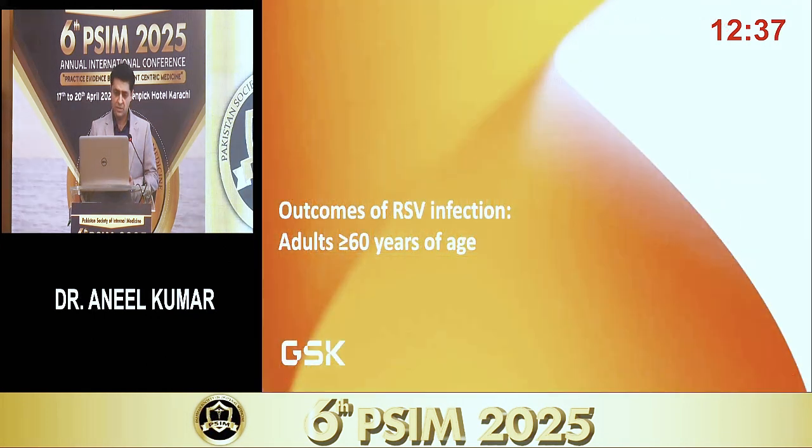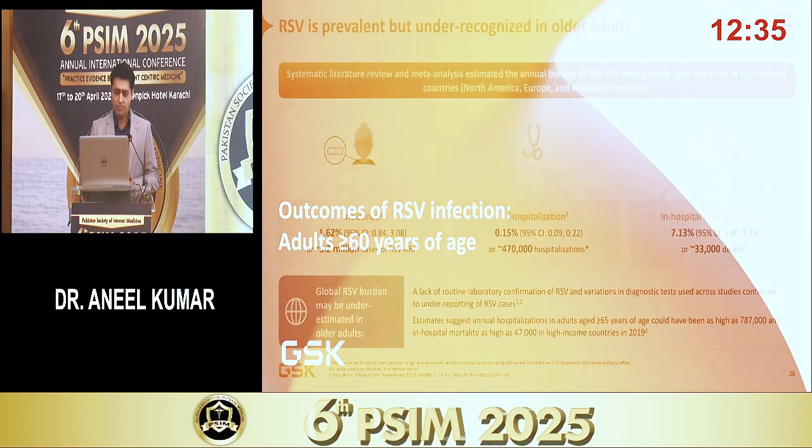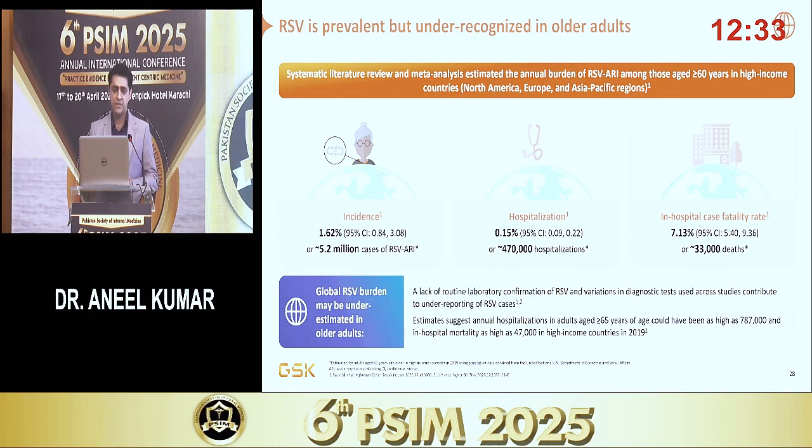Okay, the outcome. Now, RSV is prevalent, we know this. RSV is quite prevalent, but it is under-recognized in older patients. Why is that? Because testing is not readily available, not universally available. Furthermore, the testing kits or the testing methods that are used by different researchers are not standardized. They yield different sensitivities and specificity. That's why the cases are generally underreported.